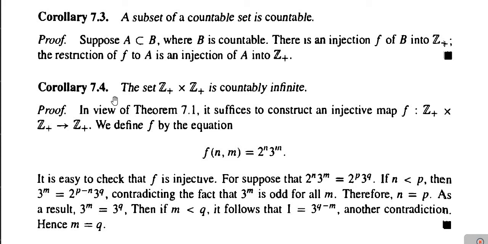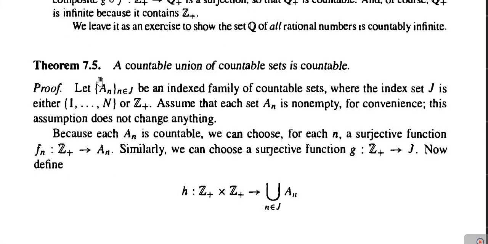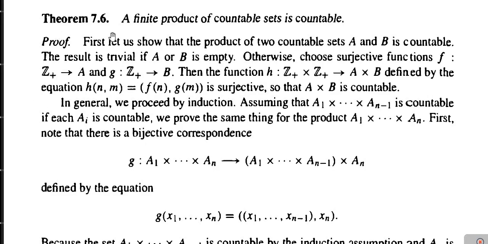Next is theorem 7.5. Its statement is: a countable union of countable sets is countable. Next is theorem 7.6. Its statement is: a finite product of countable sets is countable.